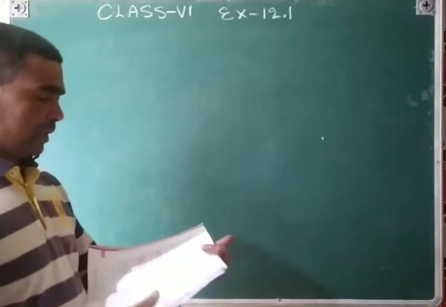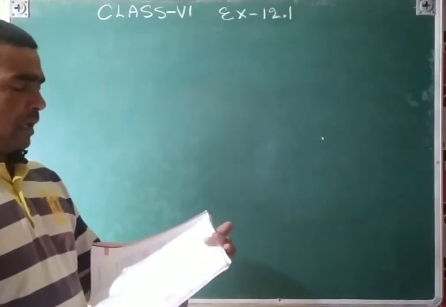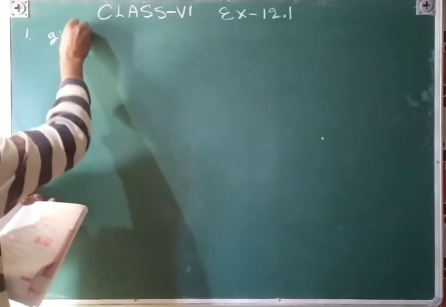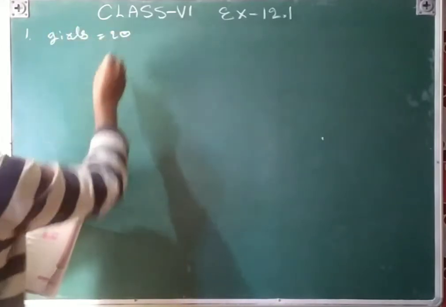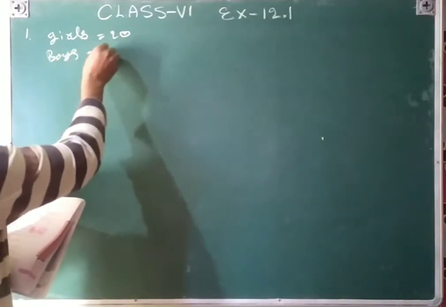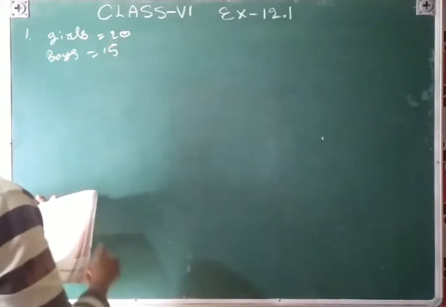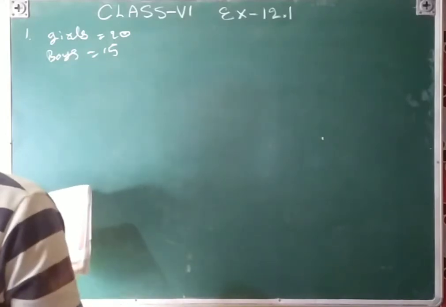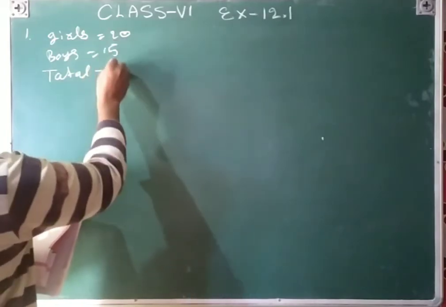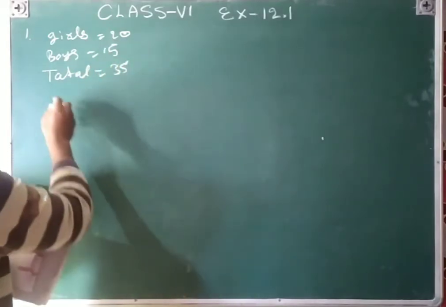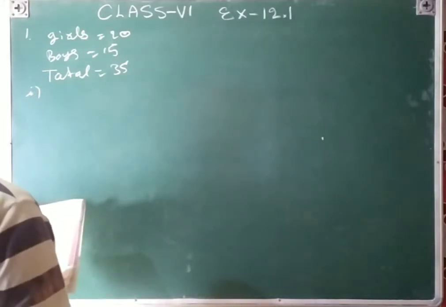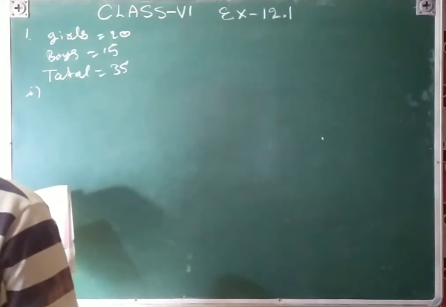So the first question is that there are 20 girls. Girls is equal to 20, boys is equal to 15, and total students is equal to 35. The first part: the ratio of the number of girls to the number of boys.